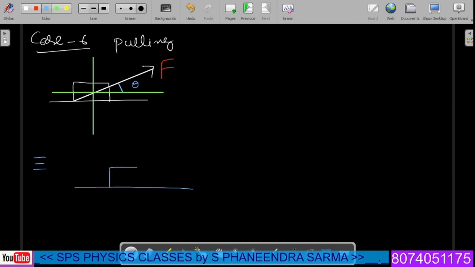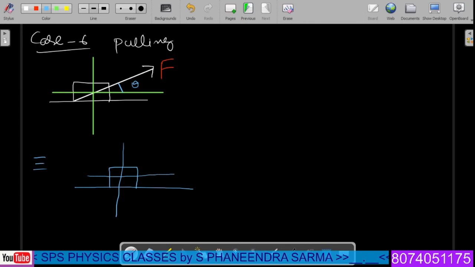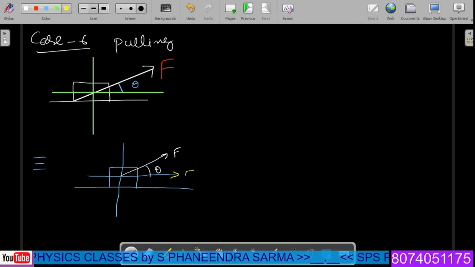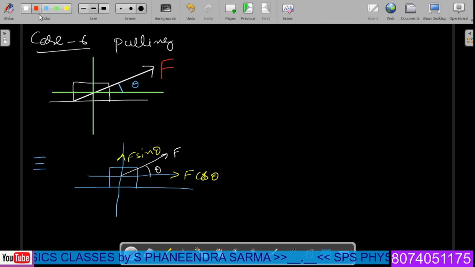The system is like this on a rough surface, and we can draw x and y axes like this, and this is the applied force F. We can write an angle theta. First of all, let us resolve the force. This component is F cos theta, and this component is F sin theta. Further, in the upward direction we have the normal reaction, and in the downward direction we have mg.